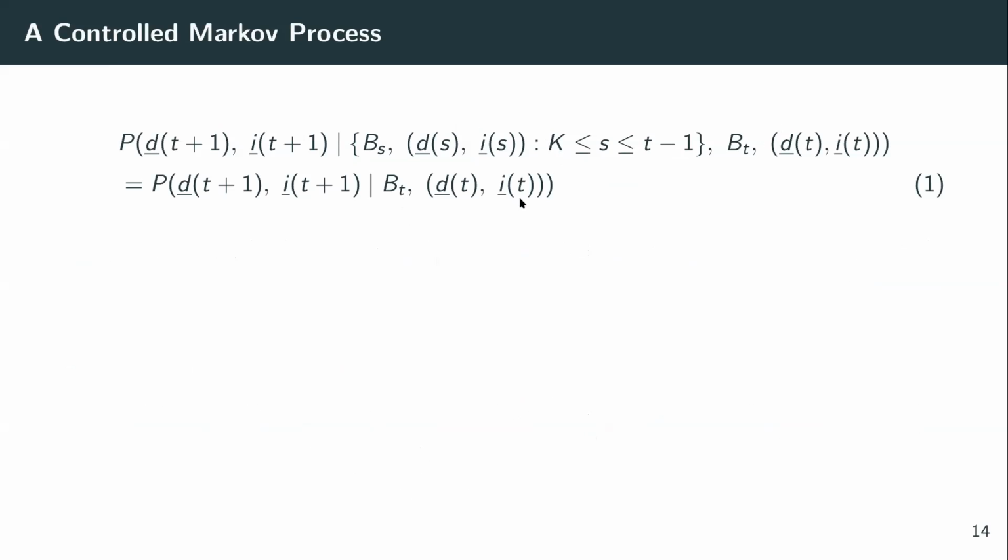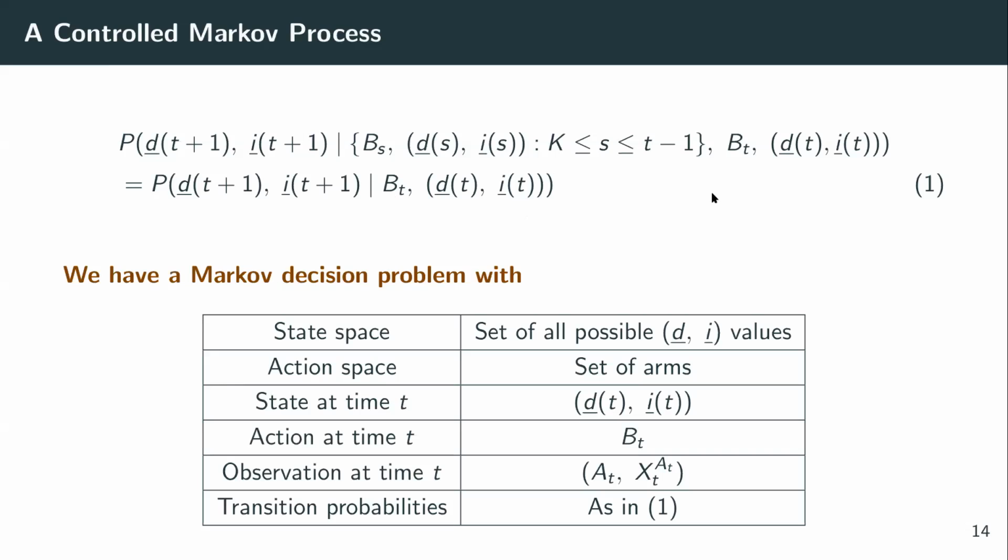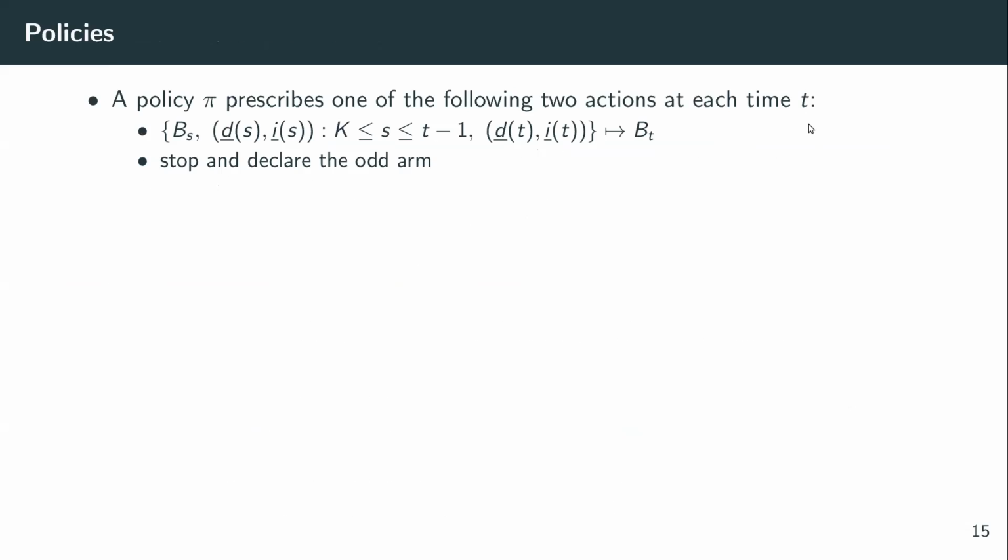Notice that in order to update D_t, I_t at any time t, it suffices to have the knowledge of B_t. The rest of the history can be thrown away. And therefore, we have a Markov decision problem in which the particulars are as shown on this slide. Now, of course, at each time t, the decision maker can make two possible choices of actions. Either he can choose to pick the next arm to observe based on the entire history and also based on the current state of the system, or he can choose to stop and declare which arm is the odd arm.